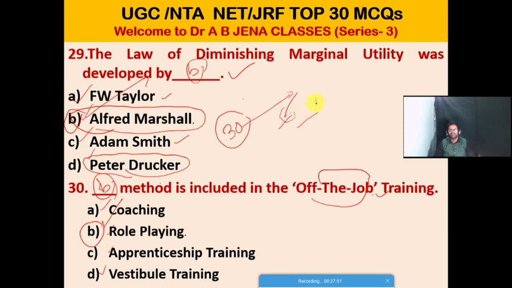These MCQs will also be very useful for those preparing for lectureship, I mean the SSB and OPSC, as well as for those who are going to appear for the PG entrance examination as well as the PhD entrance examination.